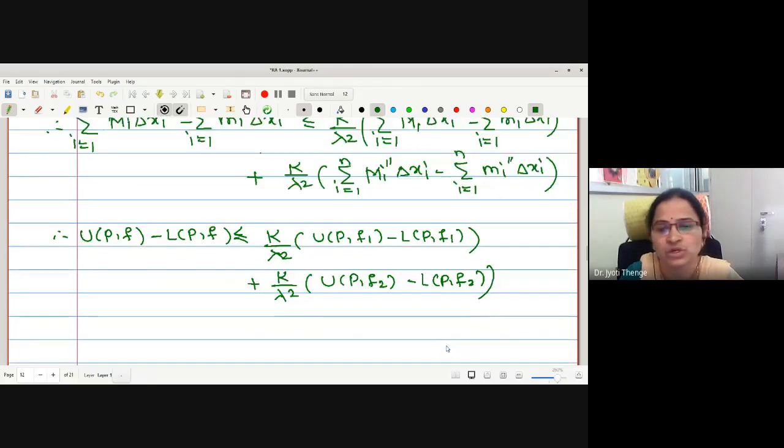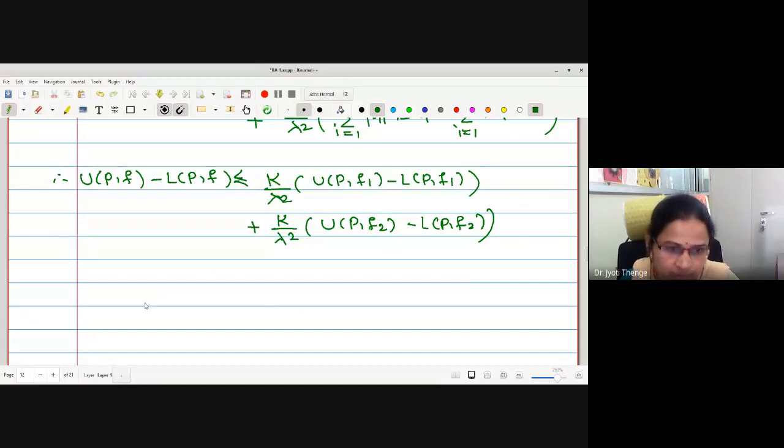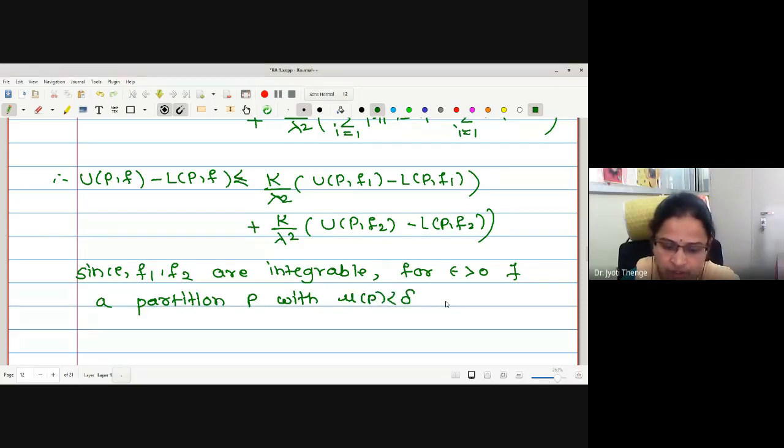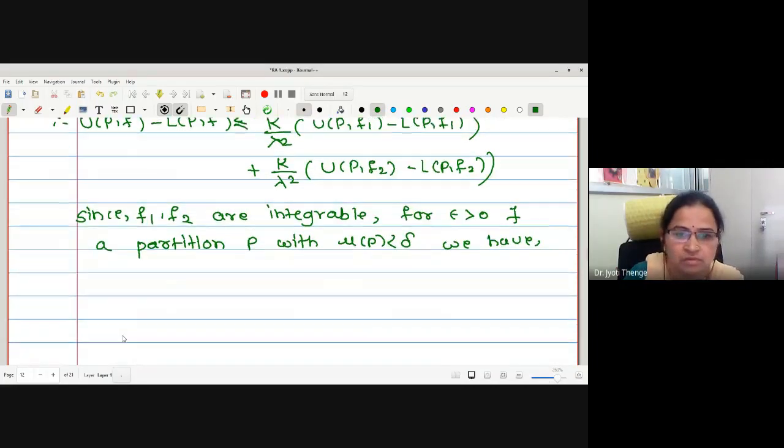But the fact known to us is that these two functions f1 and f2 are integrable. Therefore, we can write the values in order to adjust this to be epsilon. Means f1 and f2 are integrable, so for epsilon greater than 0 there exists a partition P with norm of P less than delta, and by the first form of the condition of integrability we have the following.